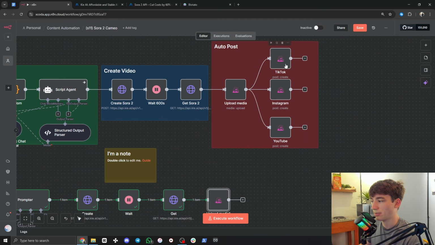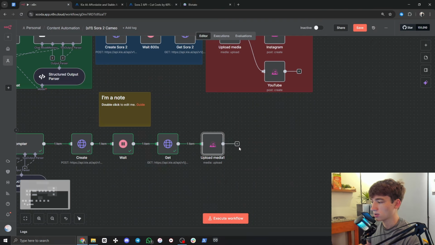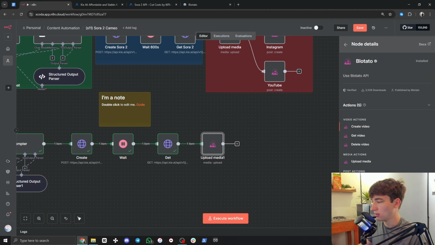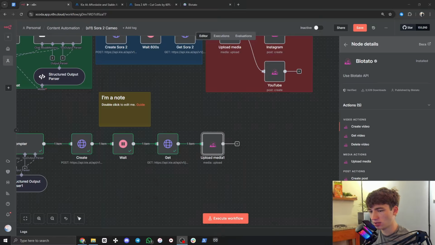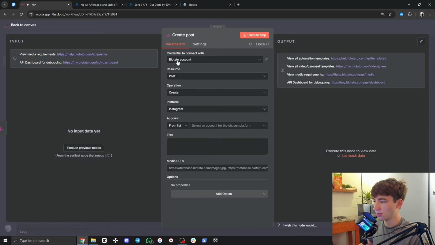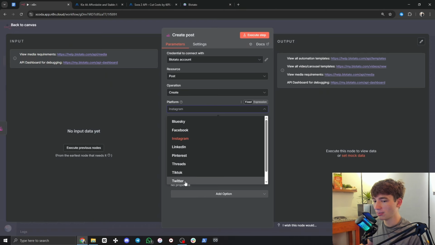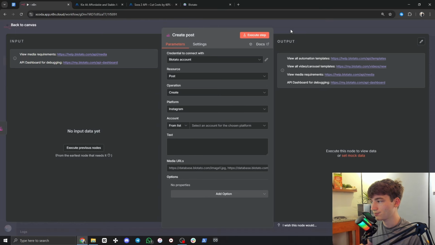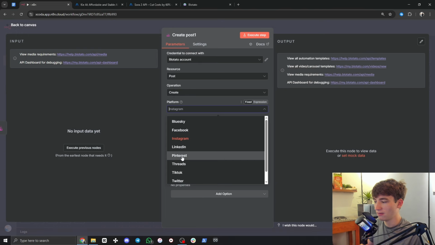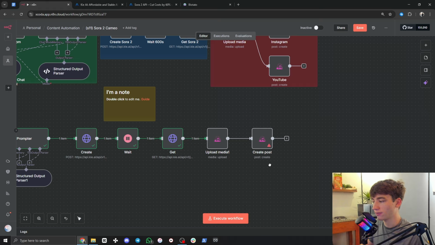Now you have to choose what platforms you want to be posted to. So we're going to hit plus, search for Blotato again, click on Blotato. Create Post, click on Create Post. Okay, your account should be automatically connected. And then you have your platform right here. If you want to do multiple, you just click on it, Control C, Control V, and then drag this into there, just like that. And then you can have your other platform by configuring it in here as well. But we're just going to do one for this example.